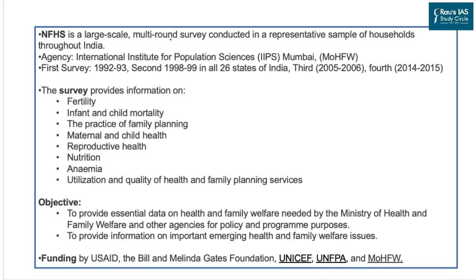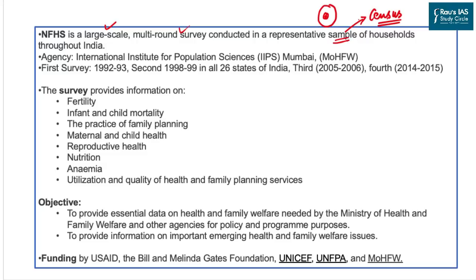The National Family Health Survey is a large-scale multi-round survey which is conducted on a sample basis. Sample basis here simply means we take a single household out of an entire colony or society. It is the opposite of what we call the census, because census means counting each and every head in the society.